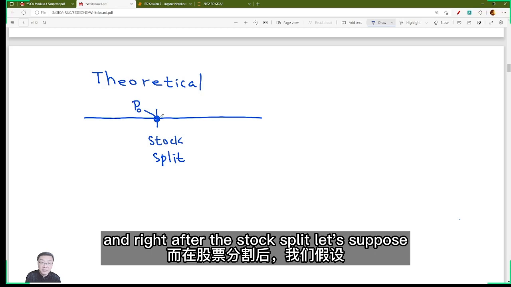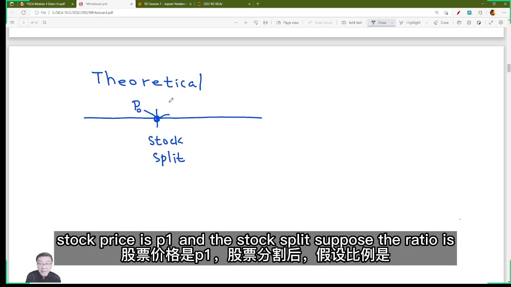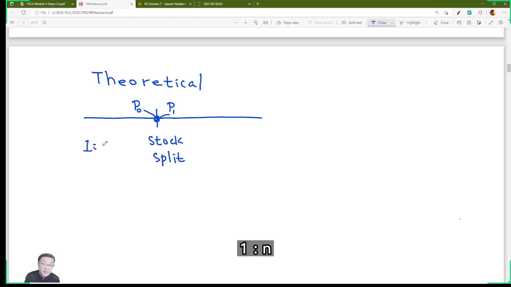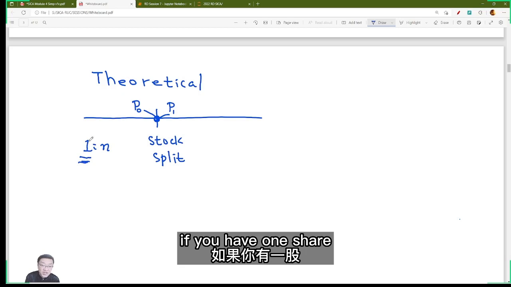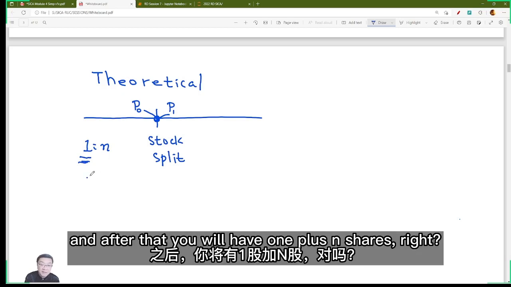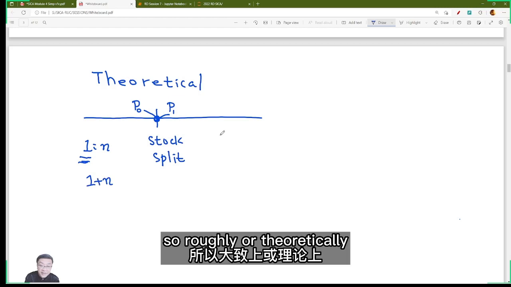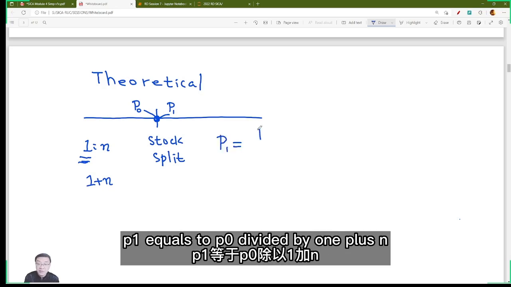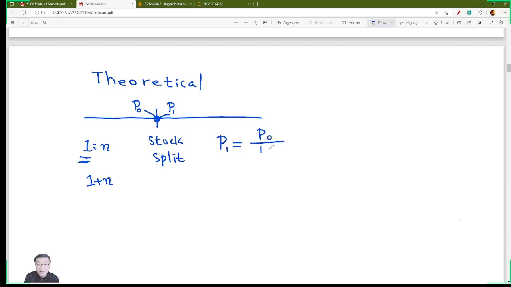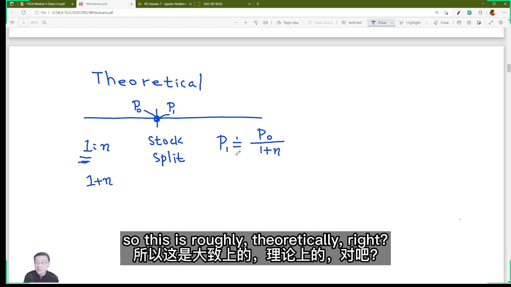And right after the stock split, suppose the stock price is P1. And suppose the split ratio is 1 to N. That means if you have 1 share before the stock split, after that you will have 1 plus N shares, right? So roughly, theoretically, if we keep all the other conditions the same, usually P1 equals P0 divided by (1 plus N). So this is roughly theoretical, right?